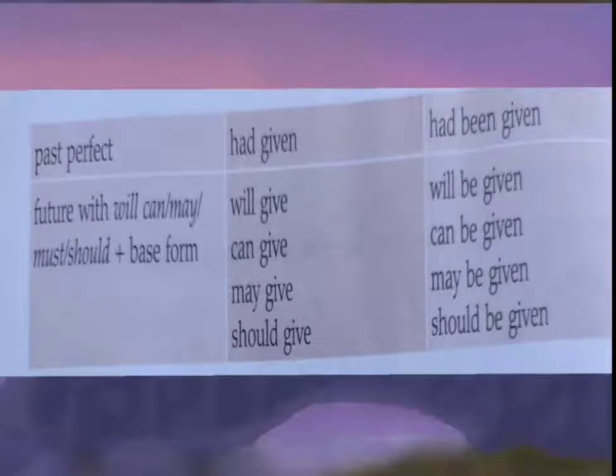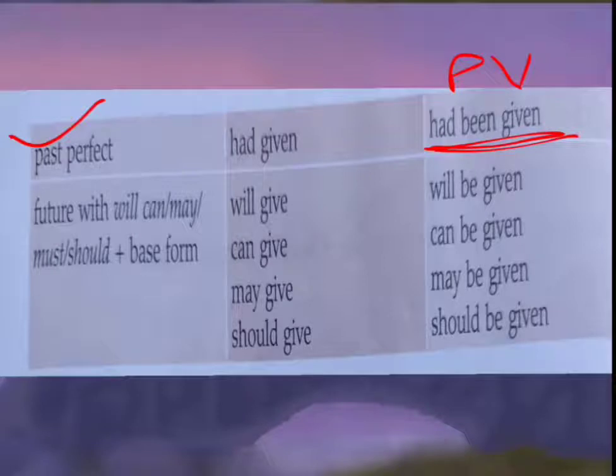Now look at past perfect. In present perfect, we have used has, have. But in past perfect, had will come, had given. By turning into passive voice, had been given. Same as present perfect, only in present perfect it is has or have. Here, whether your subject is singular or plural, had will come.